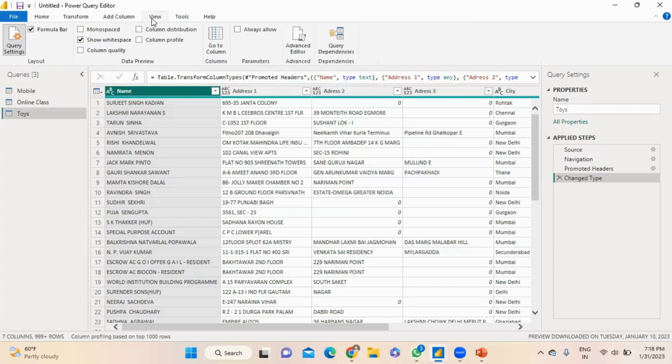Next is View. The View tab on the ribbon is used to toggle whether certain panes or windows are displayed. It is also used to display the Advanced Editor.